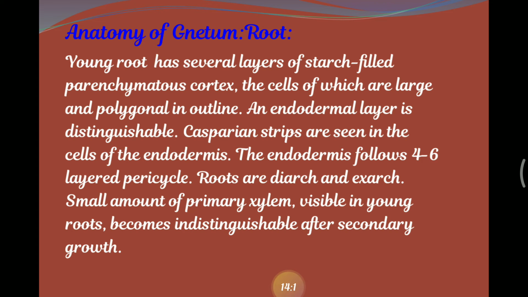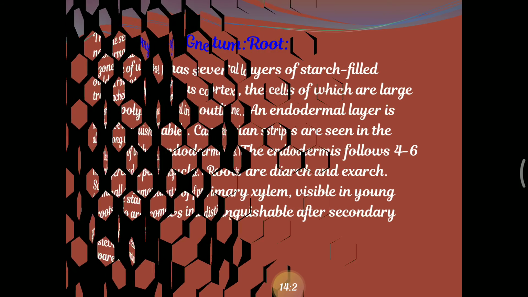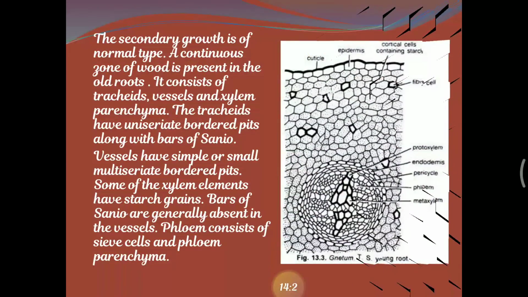Casparian strips are seen in the cells of the endodermis. The endodermis is followed by a 4 to 6 layer pericycle. Roots are diarch and exarch in condition. The small amount of primary cambium visible in young roots becomes indistinguishable after secondary growth. So here we are focusing on the diagram.